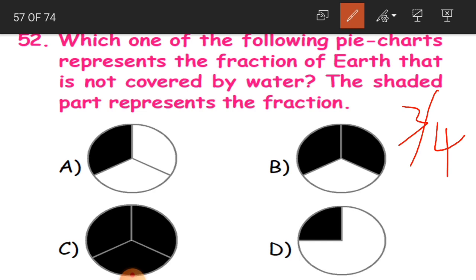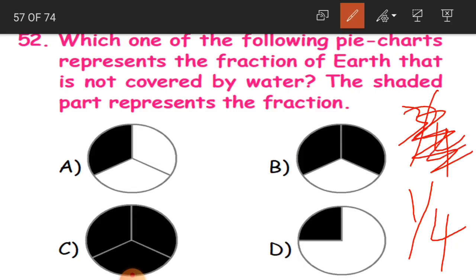Here there is a pie chart which represents the fraction of Earth that is not covered by water. With how much part is not covered on Earth? Only 1/4 is not covered. 3/4 is water, 1/4 is not water. So we have to identify where this 1/4 part is shaded.